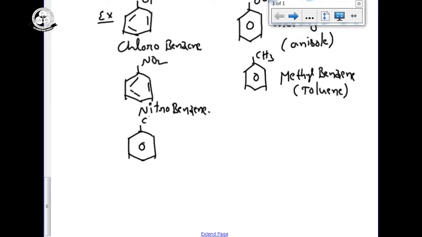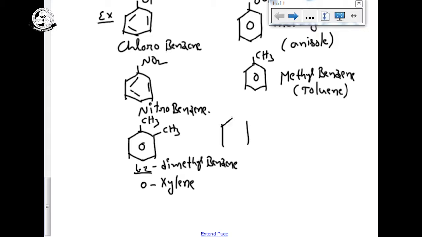Benzene containing 2 CH3 groups: the IUPAC name of this compound is 1,2-dimethylbenzene. The 1,2 position is also called the ortho position in organic chemistry on the benzene ring. So ortho-dimethylbenzene, another name is xylene.